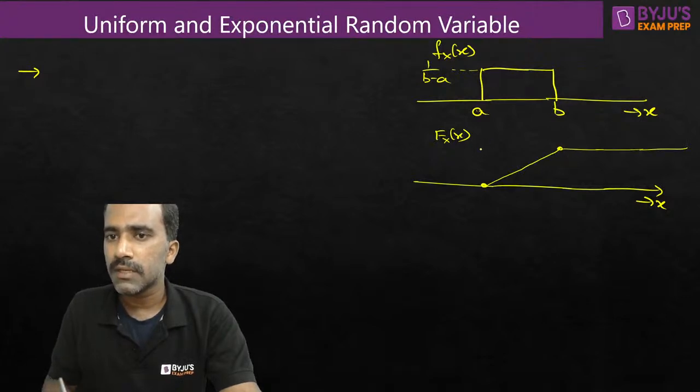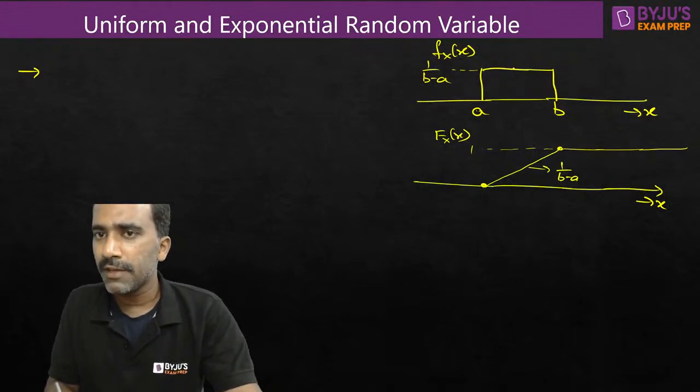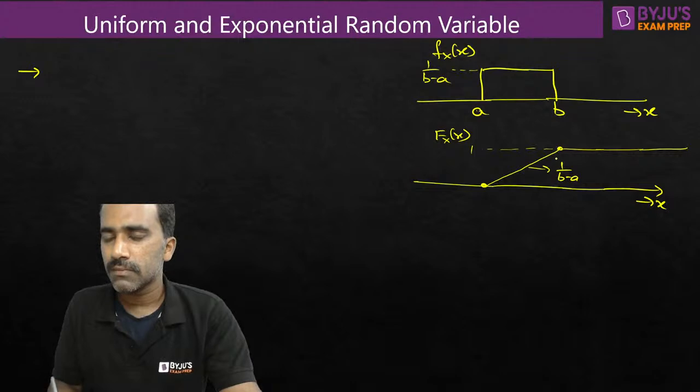So the CDF will be something like this. The height here will be 1. And the slope of this is 1 by (b minus a), because when you integrate, the amplitude of the PDF becomes the slope of the CDF. That is what happens whenever you integrate a function.